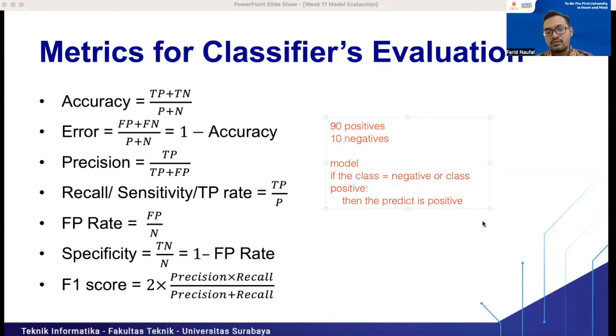So if we calculate the accuracy for this model, the accuracy will be 90%, right? Because it can classify the positive class as positive. So the number of true positives is 90, but the number of true negatives is 0. If we use accuracy for assessing this model, it will give us a good accuracy.